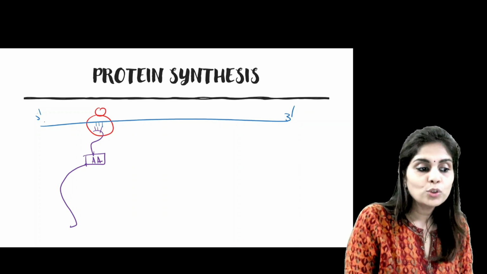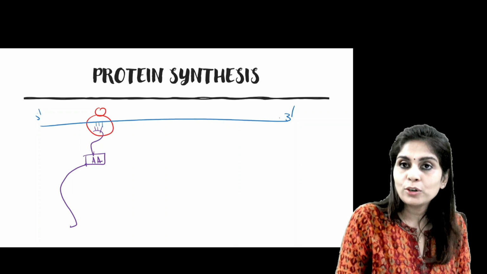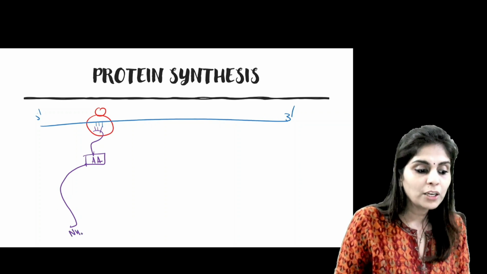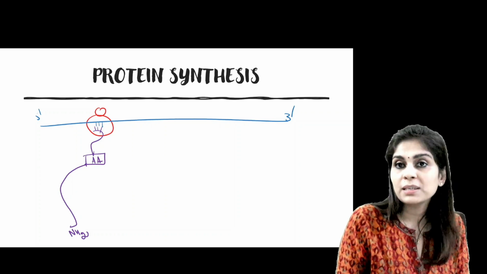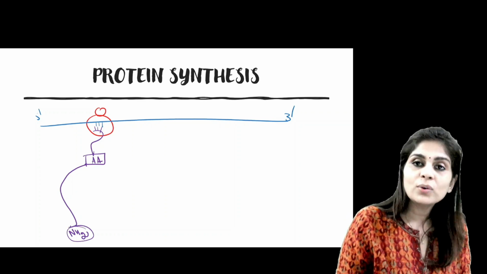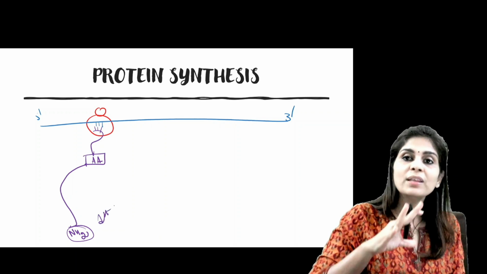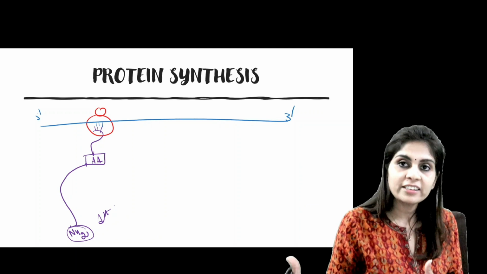And when the ribosome reads the mRNA from 5' end to 3' end, the polypeptide chain would grow from amino terminal end to carboxy terminal end. And that is why we call the amino acid in the amino terminal end the first amino acid. This is how the entire protein synthesis generally gets over.